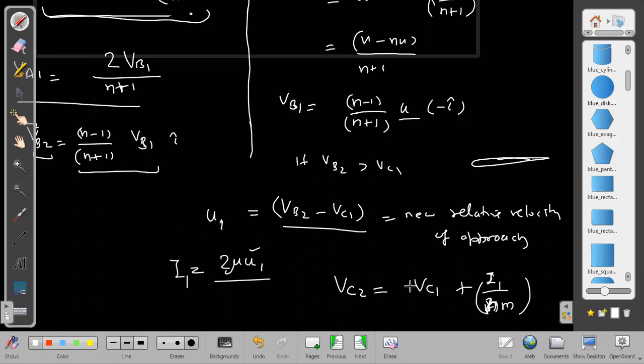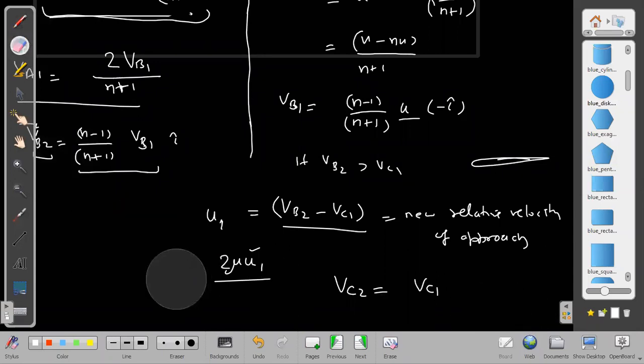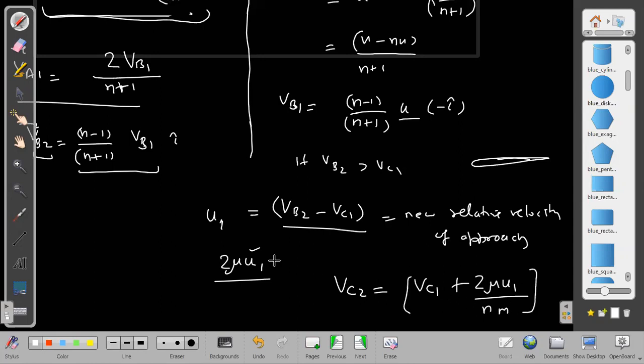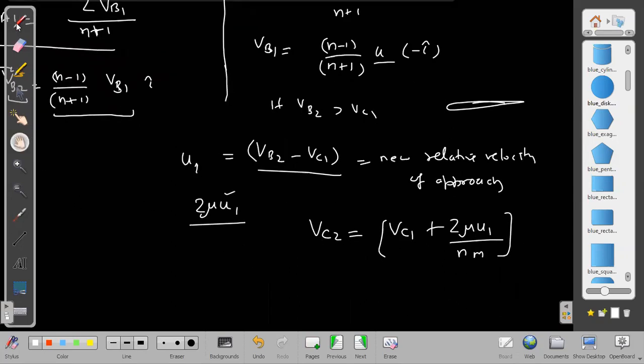It was nm mass in this case. I1 by nm. We can write that. Or I can simply write without representing I here. I will simply write it as plus 2 into mu into u1 divided by n m. That is the new velocity of 2. What is the new velocity of 2?